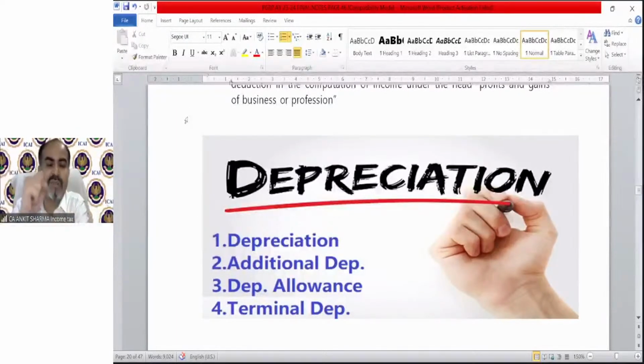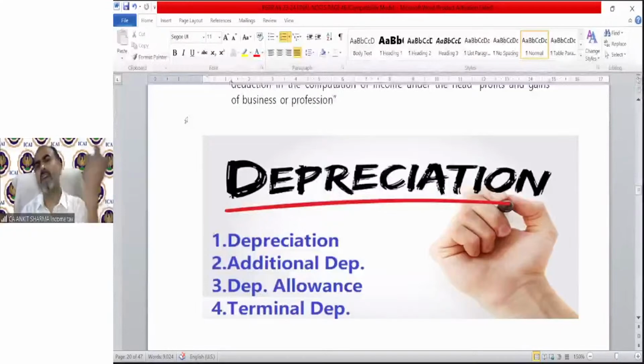We have a normal depreciation provision. We have, point number 2, additional depreciation provision. We have depreciation allowance provision, and we have terminal depreciation provision. One by one, we will discuss each and everything. Okay, so now be focused, because now we are running into the first important numerical provision, that is depreciation.